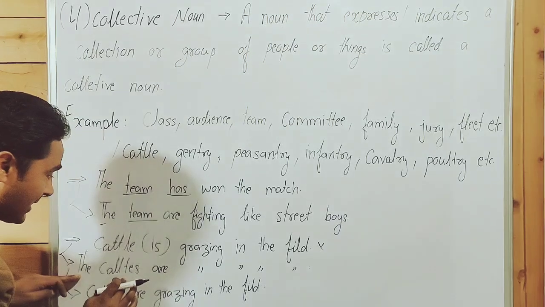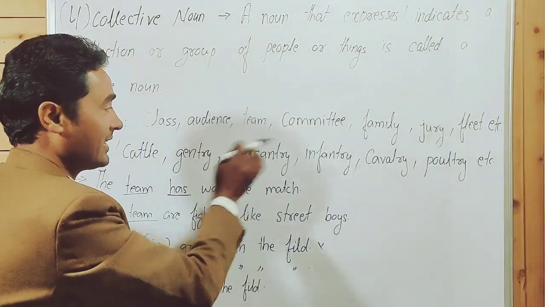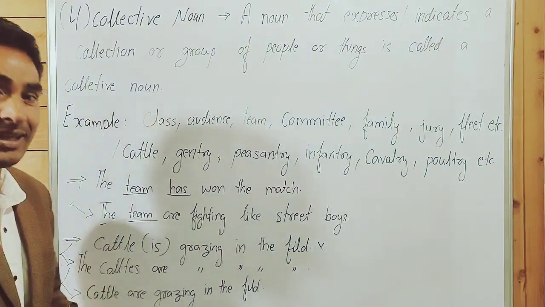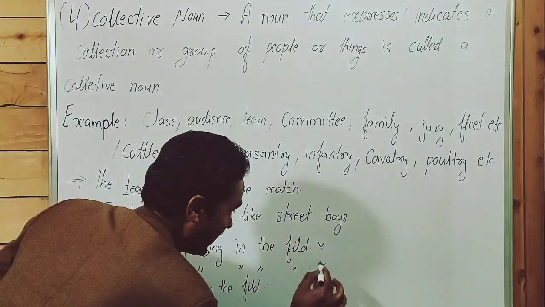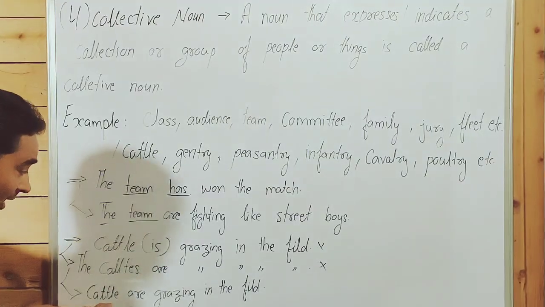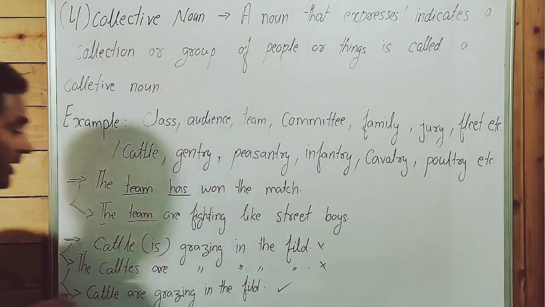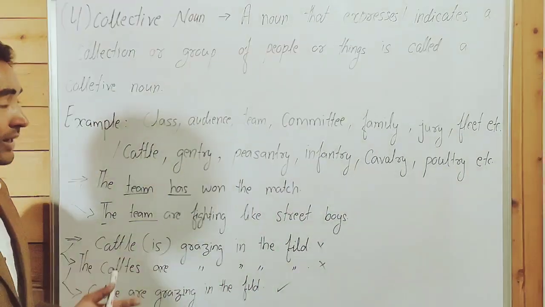The cattles, guys, point to be noted, we can't write cattles, gentries, peasantries, infantries, with s and es. We don't write them because these are always plural. That's why this is an incorrect sentence. Cattle are grazing in the field, this is 100% correct.